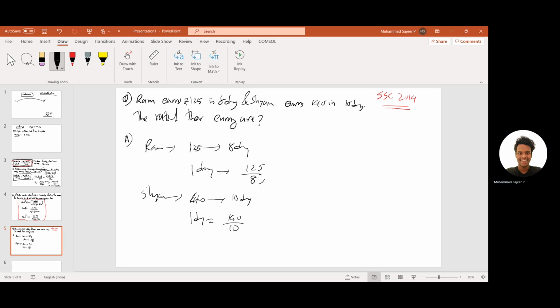Okay. So the ratio is 125 by 8 is to 140 by 10. So we should just multiply the denominator, like 125 into 10 will be, 140 into 8 will become how much?